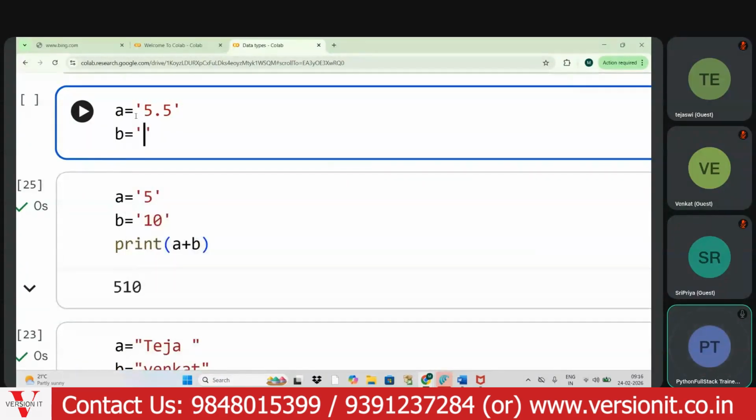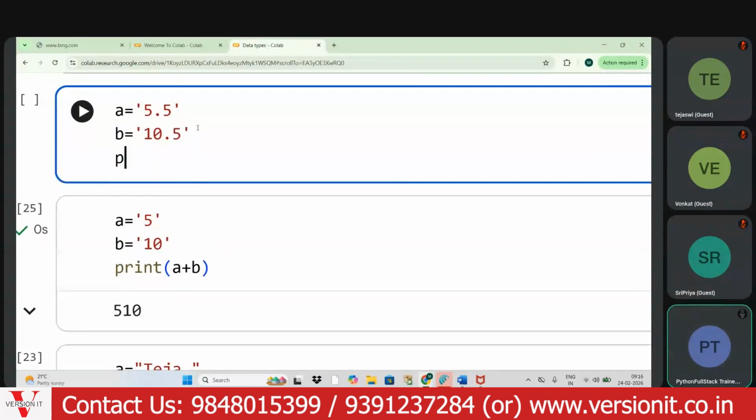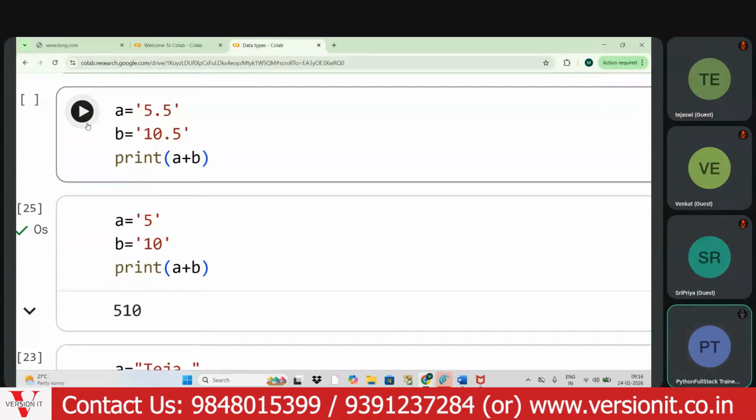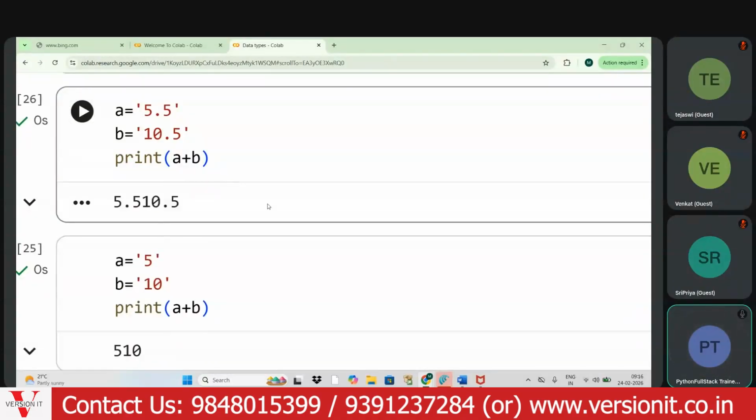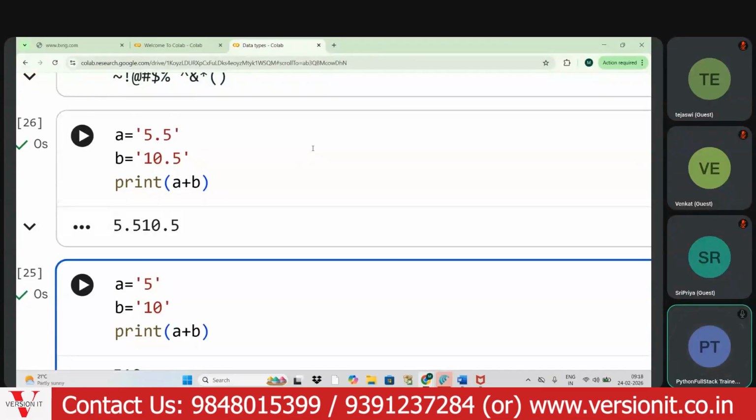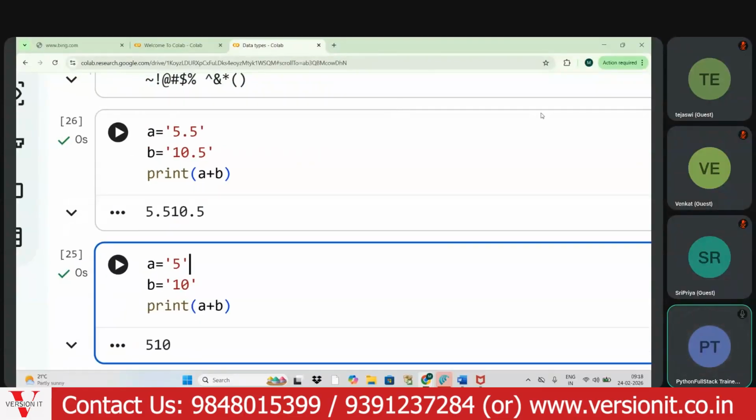B equals 10.5. So what output will we get here? A plus B: 5.5 and 10.5. Got it now? Any type of strings, integer strings or float strings, we can concatenate.